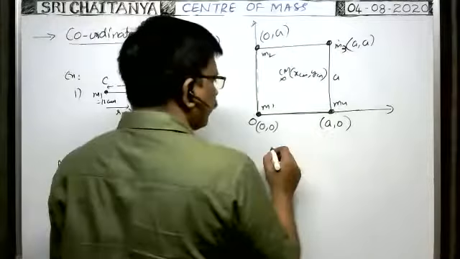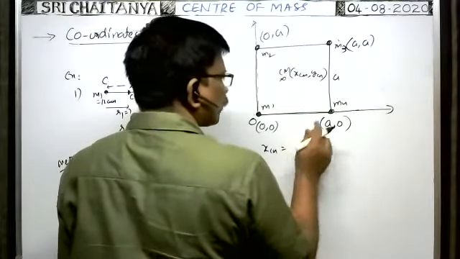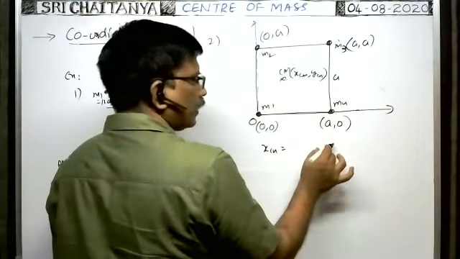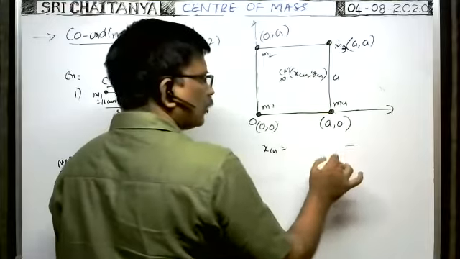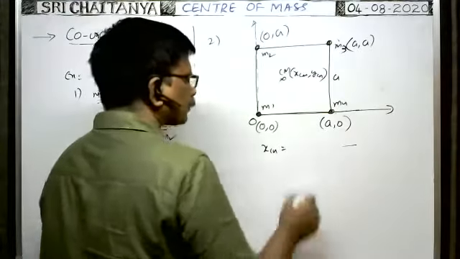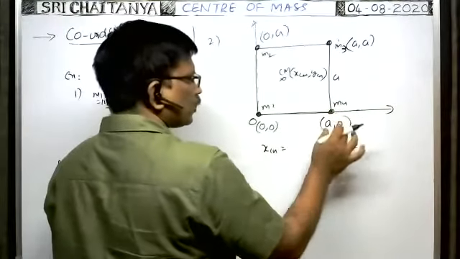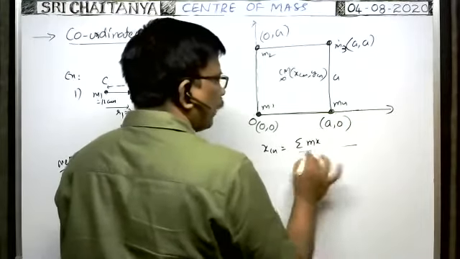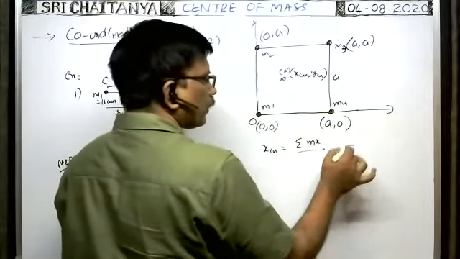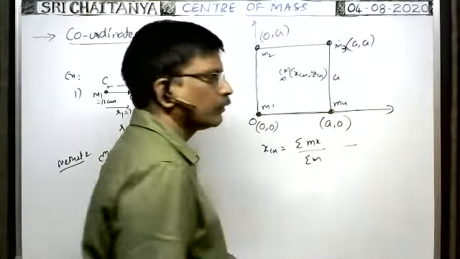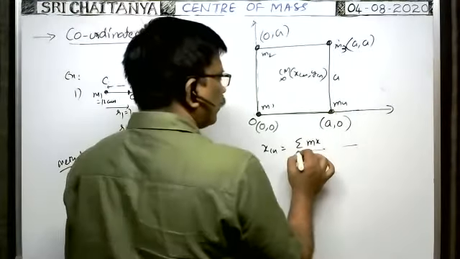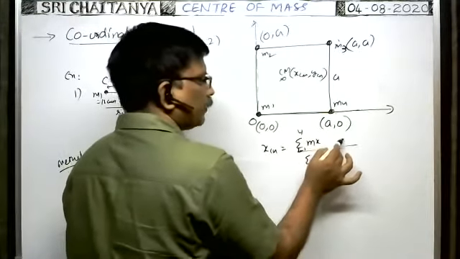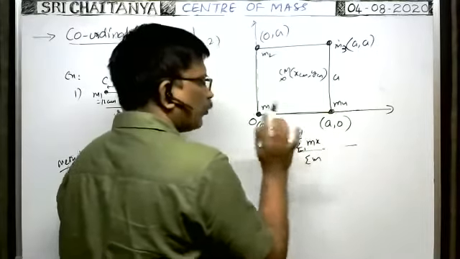Therefore, by using the previous formula, xcm is equal to m1x1 plus m2x2 plus m3x3 plus m4x4, because 4 particles are there, whole by m1 plus m2 plus m3 plus m4. Instead of writing m1x1 plus m2x2 plus m3x3 plus m4x4, we can write simply sigma mx. Instead of writing m1 plus m2 plus m3 plus m4, simply write sigma m, with i from 1 to 4 as 4 particles are there.